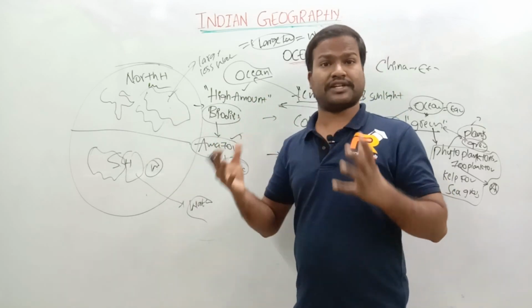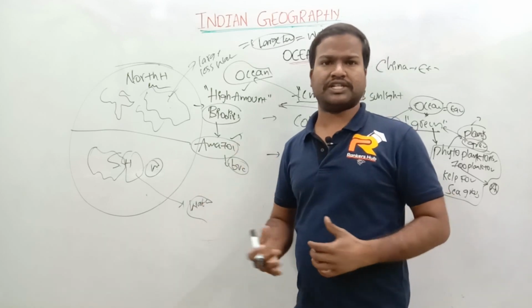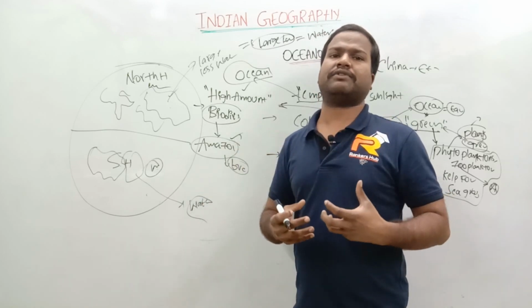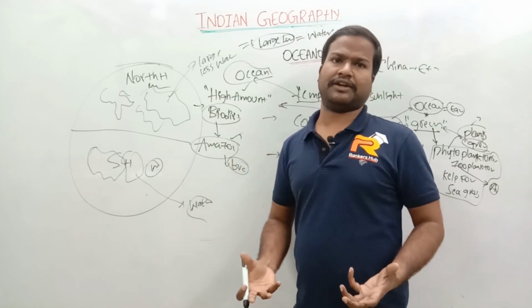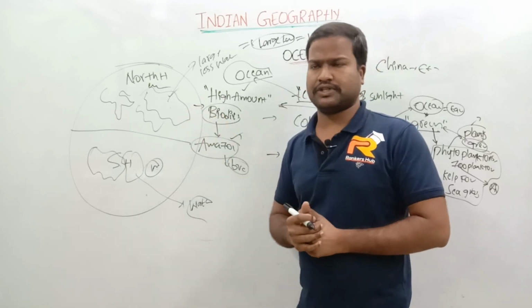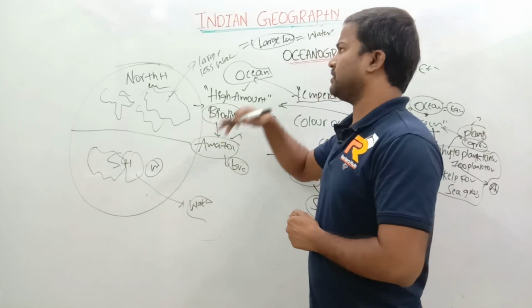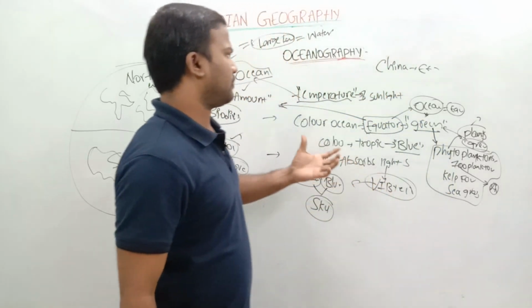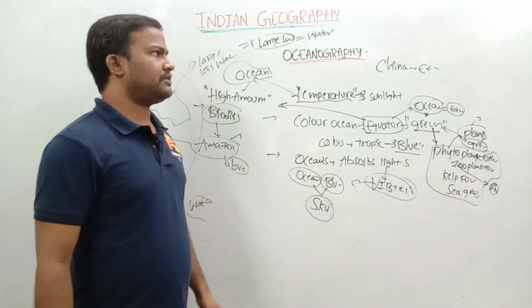Whereas here the temperature is very high, so evaporation is very high, so the salinity will be very, very high. This is very, very important. This is what the northern hemisphere and the southern hemisphere temperatures are about, and linking with another thing,